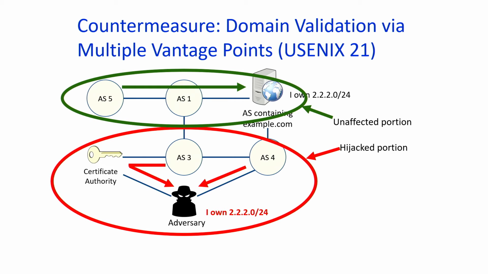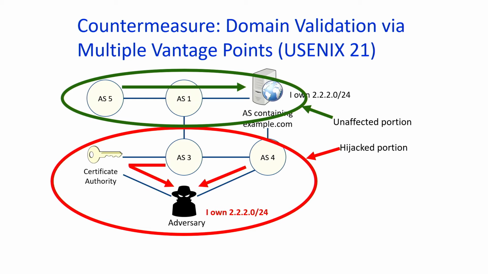So roughly, depending on the graph theoretic properties of where in the internet the adversary is making the announcement from, some autonomous systems close to the adversary will believe the adversary, some autonomous systems closer to you as the domain owner will believe you.